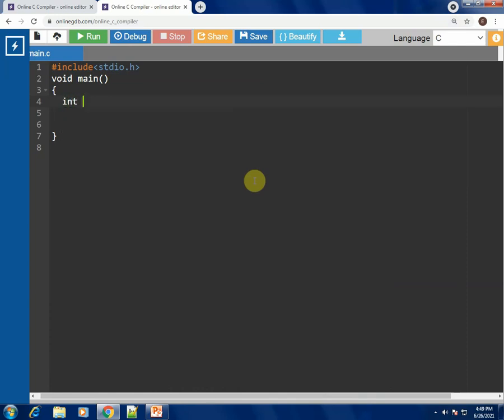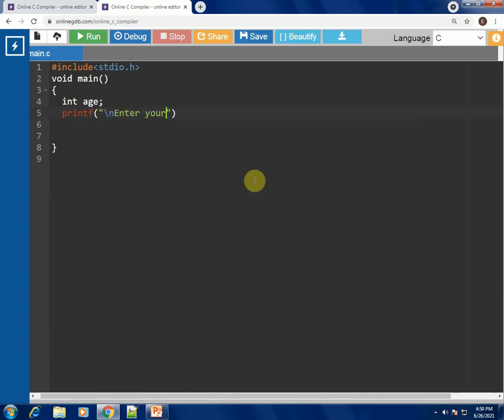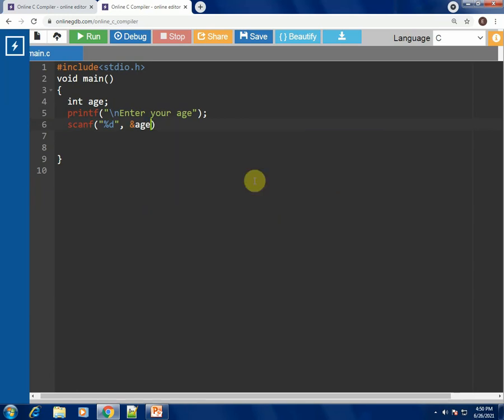So first of all, let's declare some variables. The variable required by us is age, since we have to take input from the user. Let's ask the user for the age. So the user needs to enter the age. For storing the age value, we will use a printf statement and the name of the variable. So the variable name is age. After this, we need to write all the conditions for the vaccine slot.